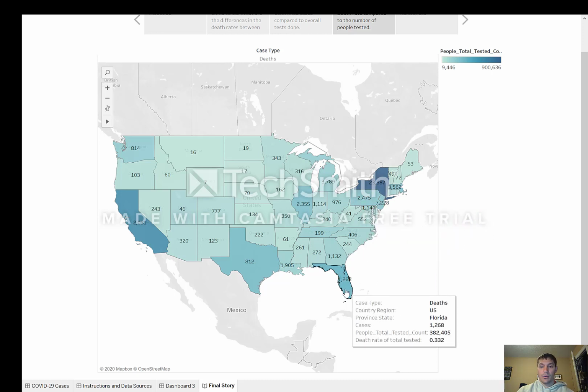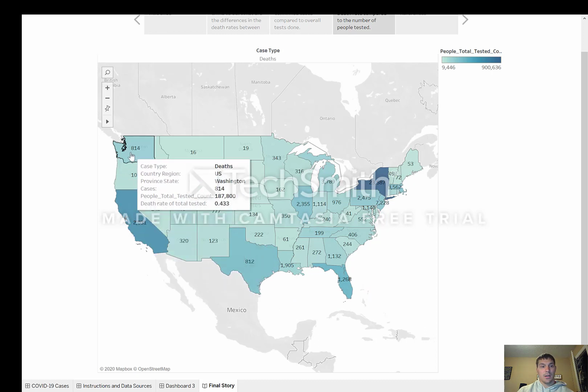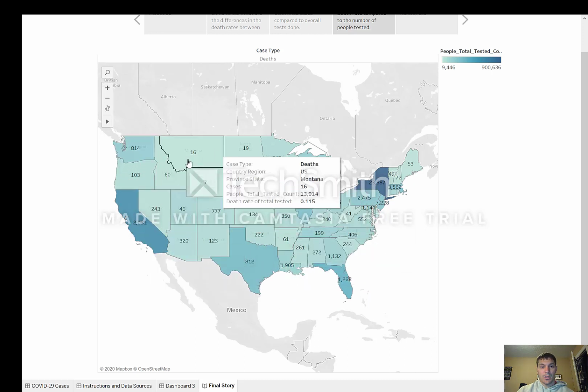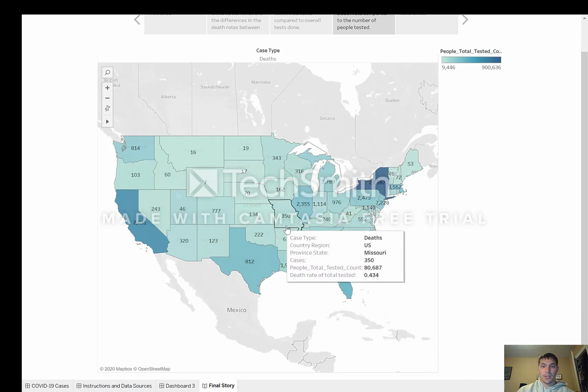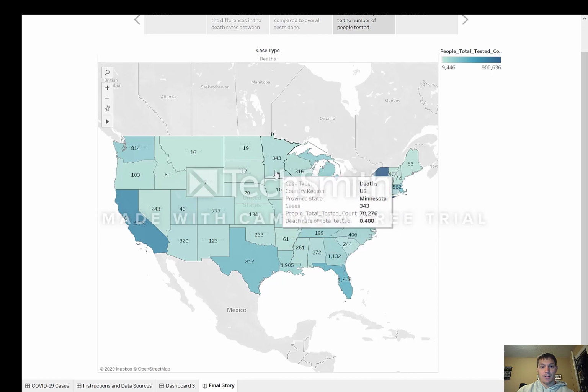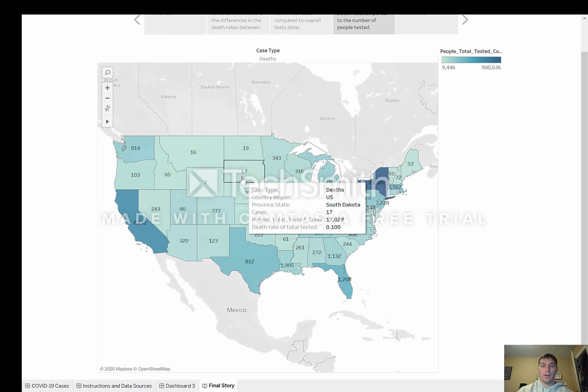Down here in Florida, they have a pretty decent death rate percentage, it's low, 0.3. All these cities that had the most confirmed cases are obviously the ones that have the higher death rates because there's just a greater population of them. And then here in the Midwest again, like I said, has the lower death rate, which is pretty interesting to look at. Just because they have a larger area doesn't necessarily mean that they can social distance any better. It just means that they're already automatically spread out. And pretty interesting to see.